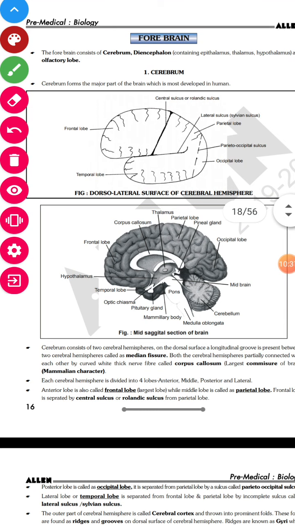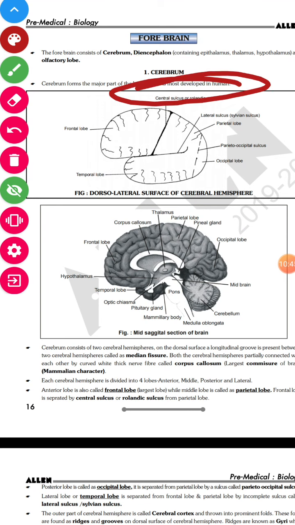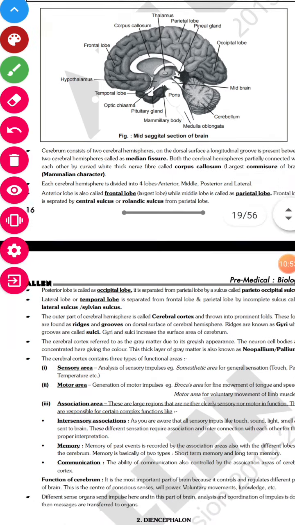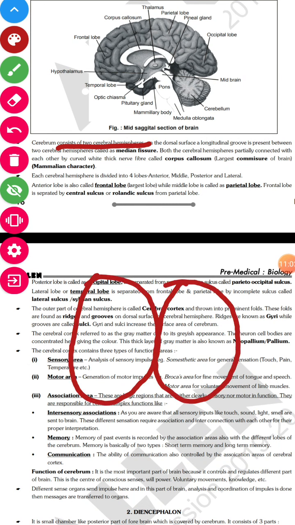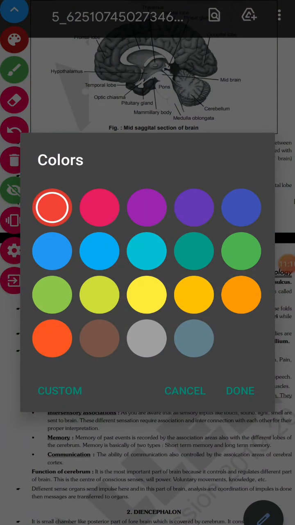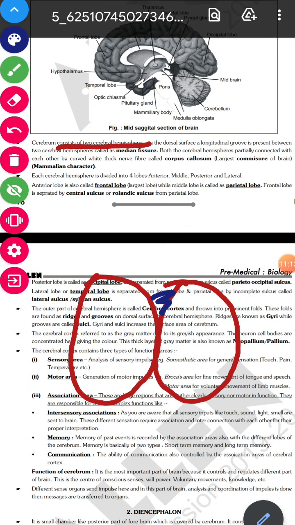Let's first discuss cerebrum. Okay, it is the most developed part of the human brain. Here, when you talk about various parts, let's first discuss the parts, and we'll come to the diagram when it is needed. Cerebrum consists of two hemispheres. Suppose this and this, these are the two hemispheres, okay, and these two hemispheres are connected with the help of what? A thick nerve fiber is present in between them. This is called corpus callosum. Okay, both are connected, right?